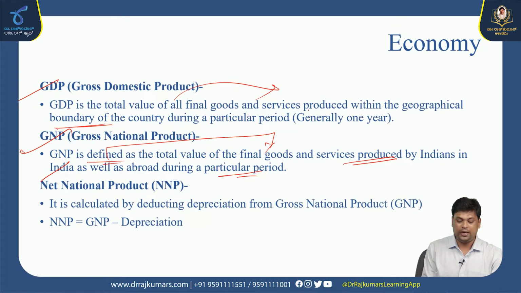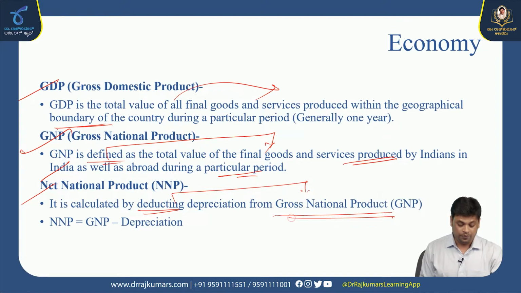Here it is related to the complete goods and services produced. The final goods and services produced by Indians and Indians living abroad, those values are calculated under the GNP. Net national product is calculated by deducting depreciation from gross national product, that is GNP. So NNP equals GNP minus depreciation.